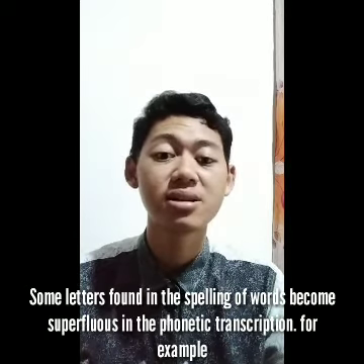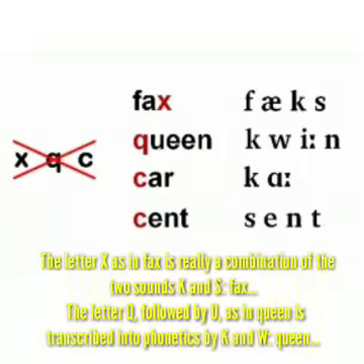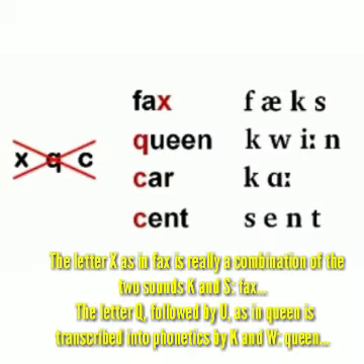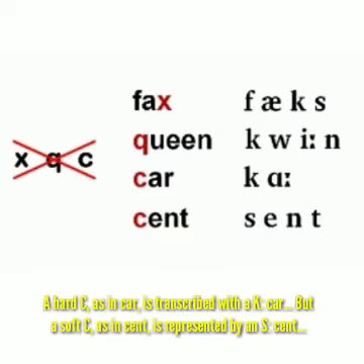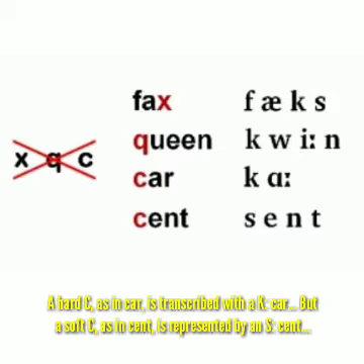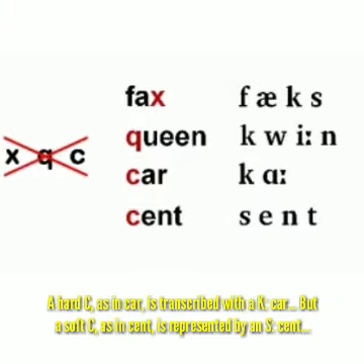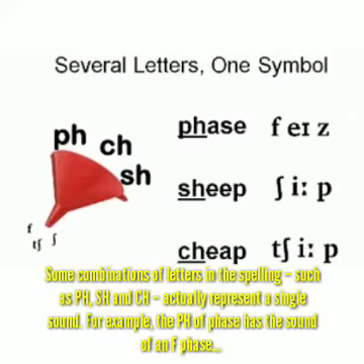For example, the letter X, as in fax, is really a combination of the two sounds K and S. And the letter Q followed by U, as in queen, is transcribed in phonetics by K and W. A hard C, as in care, is transcribed with a K, but a soft C, as in sand, is represented by an S. Some combinations of letters in the spelling, such as PH, SH, and CH, actually represent a single sound.